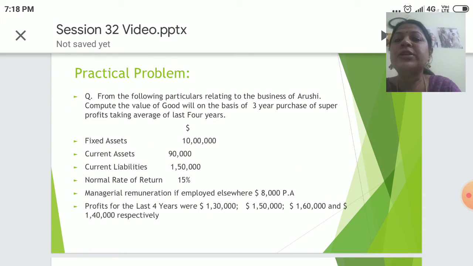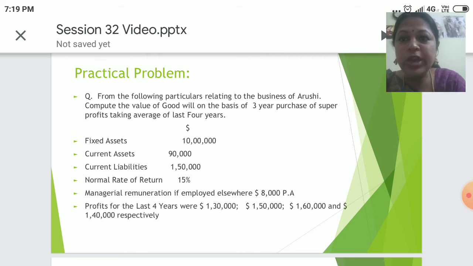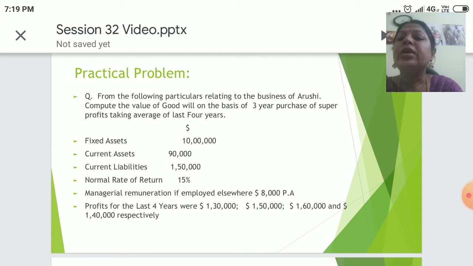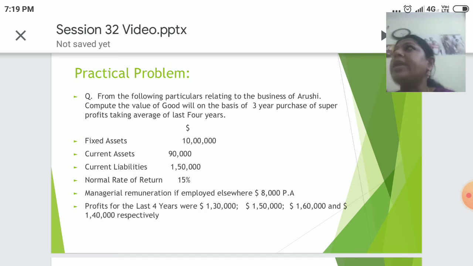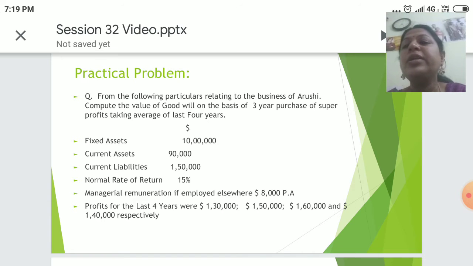From the following particulars relating to the business of Arushi, compute the value of goodwill on the basis of 3-year purchase of super profits taking the average of last 4 years. Let's see the information given. Fixed assets is 10 lakh. Current assets 90,000 and current liabilities 1,50,000.